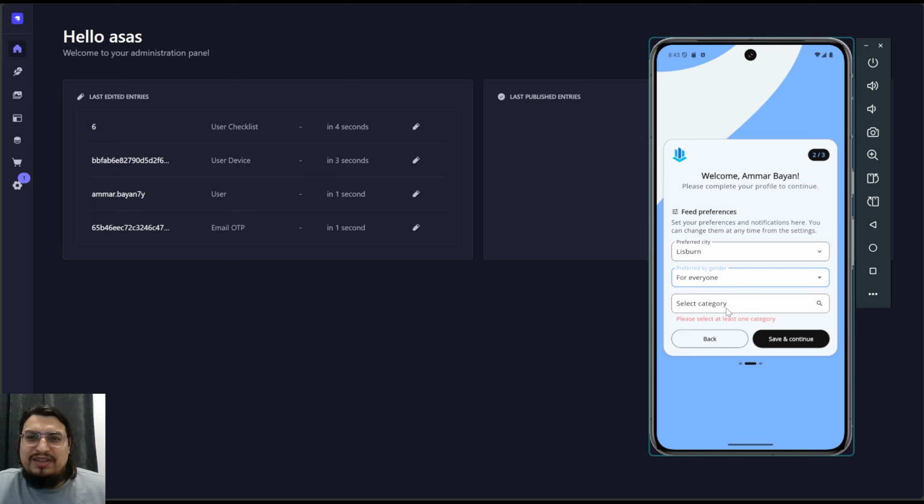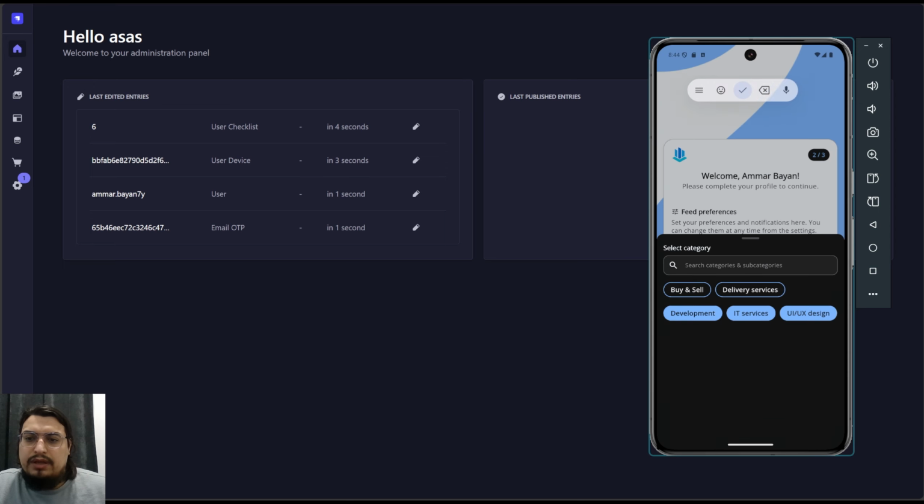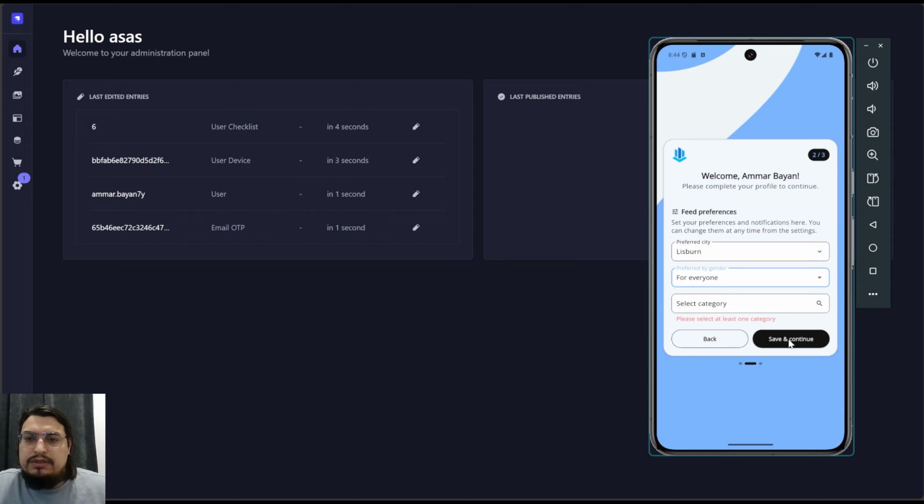Because I don't want it to be a dating app. So men don't really just specify women, so it can't be a dating app. And here I can select my categories. Let's just say I'm a developer, UI UX, for example, IT, whatever it is. I export it and hit done. It will update here, and save and continue.